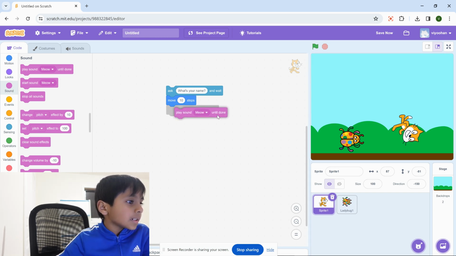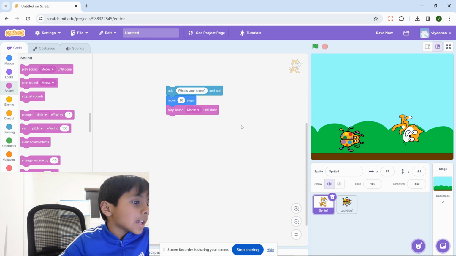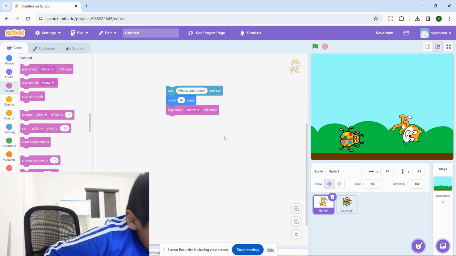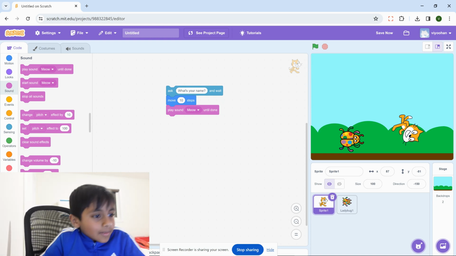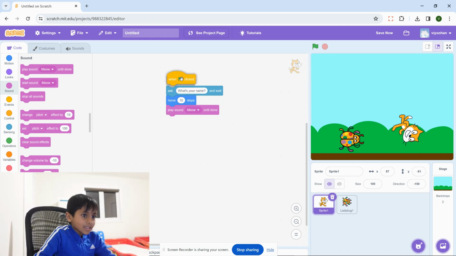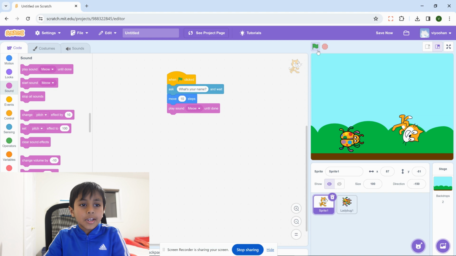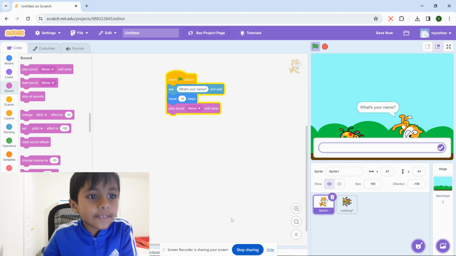and sound. You can even make sounds, so you can play sound meow. And first, if you want, you can put the green flag one and bring it up here. So when you press the green flag, it will happen.